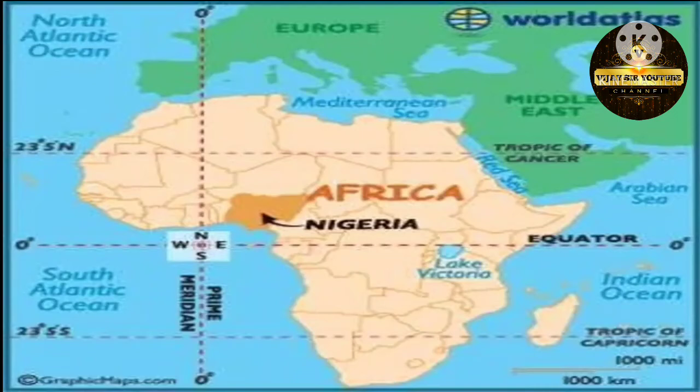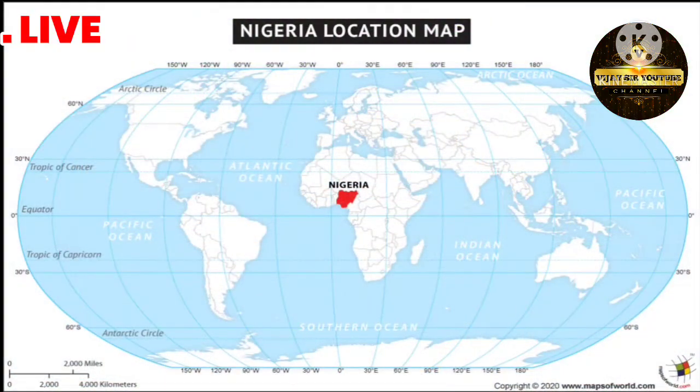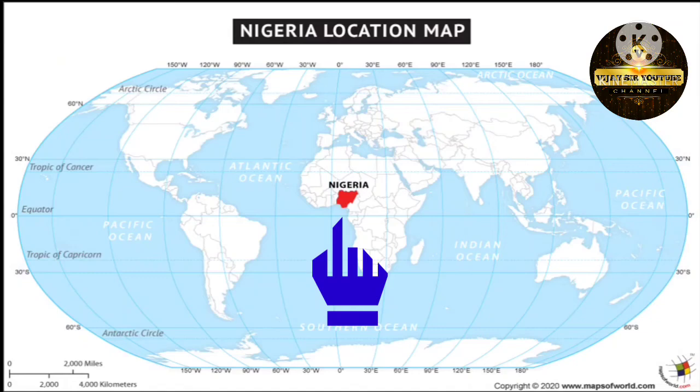Okay, now today we are going to see temperatures in places near and far from the equator. My dear children, in 7th class we have studied about Nigeria, which is situated on the equator. In the map you can see Nigeria is situated in the African continent. Basically it is located on the equator, right? So you know that generally the places which are close to the equator have hot temperatures, right? You can also find out here on the world map where Nigeria is situated. It is situated on the equator.